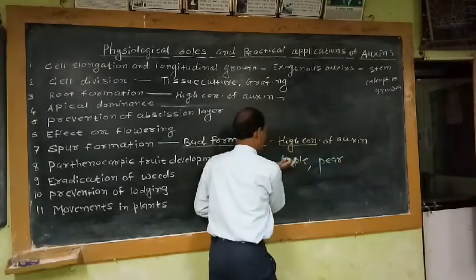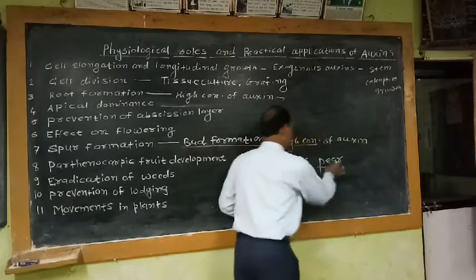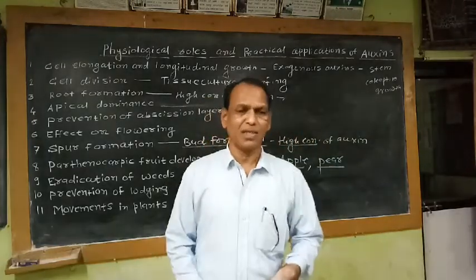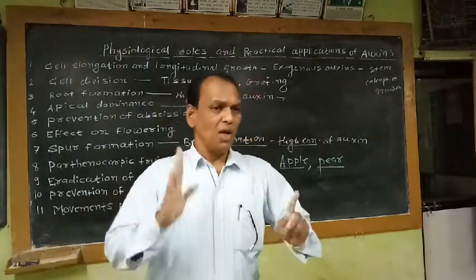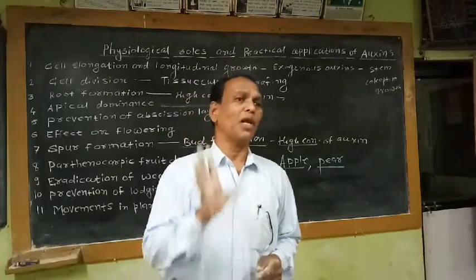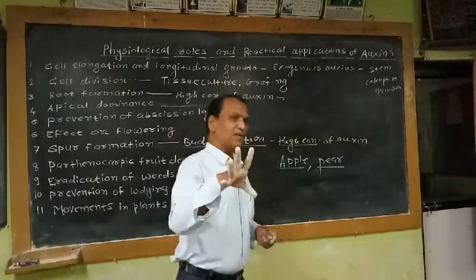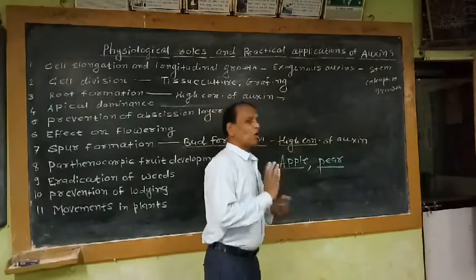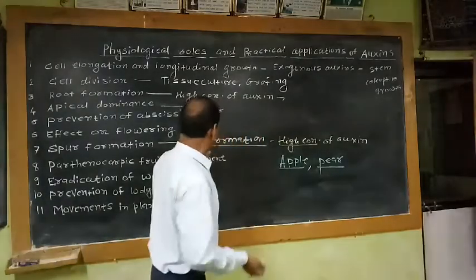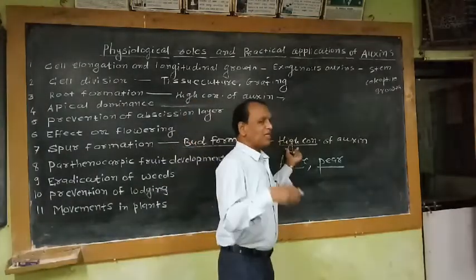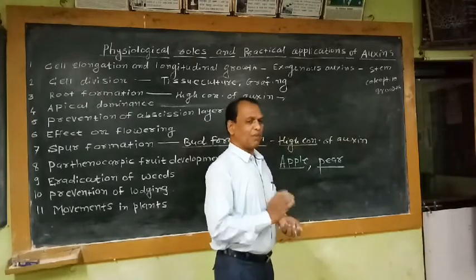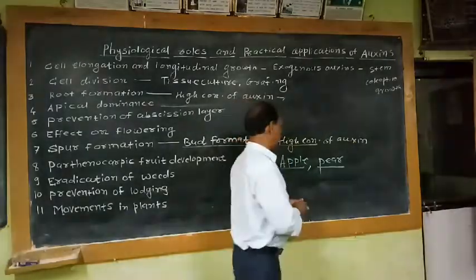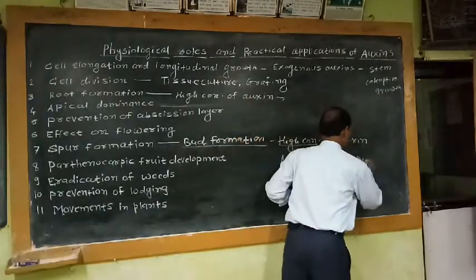In plants like apple and pear, there are two types of branches, long branches and dwarf branches. The dwarf branches are responsible for development of the fruits. That means flowers or fruits are developed on dwarf branches. The buds developed in the axillary position of the branches or leaves are responsible for development of dwarf branches.